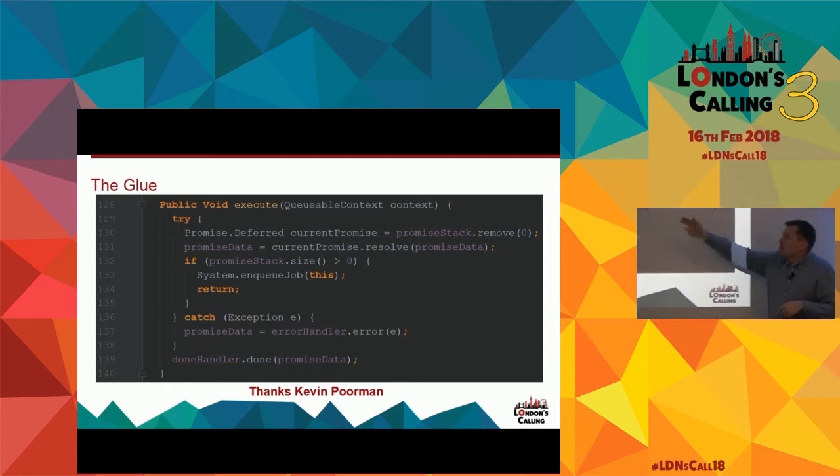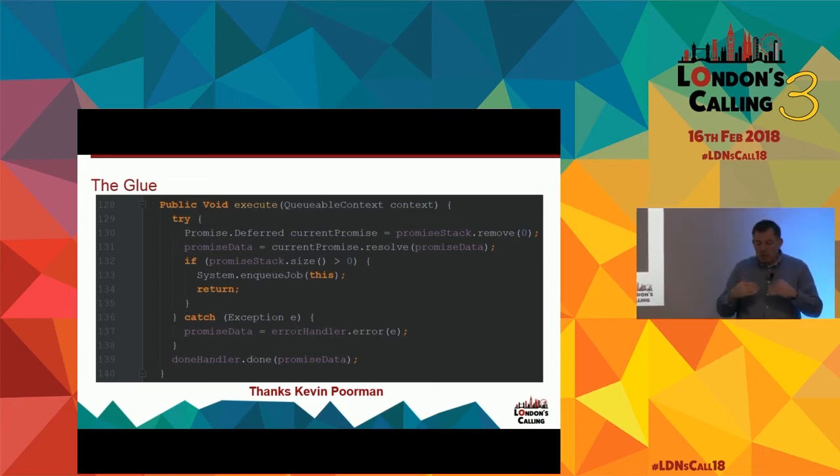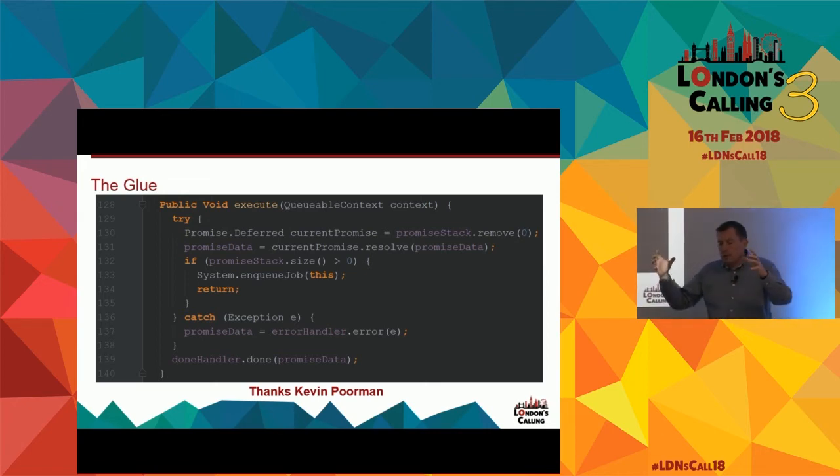So as we come through that execute process, we're taking that first step off the front of our list. For some reason it's called a stack there, but we're taking it off the front of our list. We execute, we resolve that particular step. The result of that step is then passed on to the next step. As long as you're aware of what your steps are doing, you can pass anything between your steps. It's up to you to know what you're passing around. So we resolve this particular step.